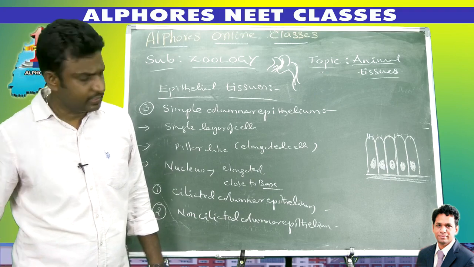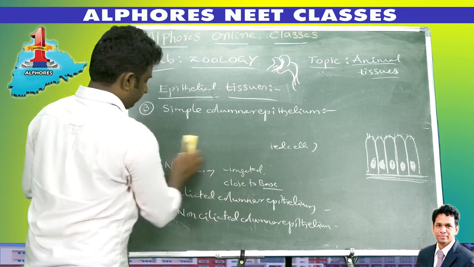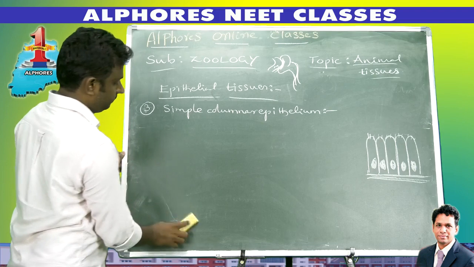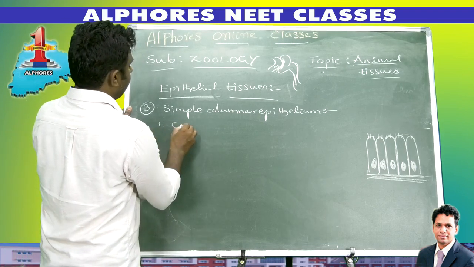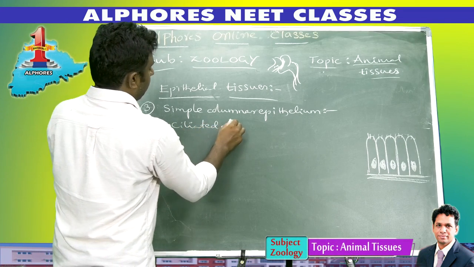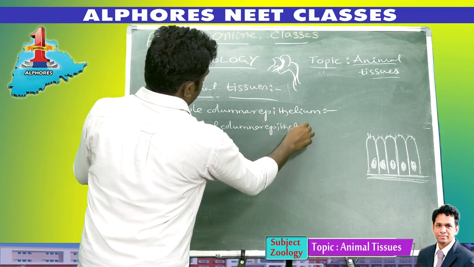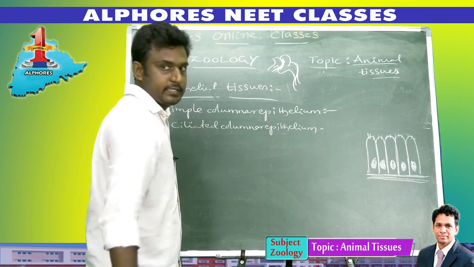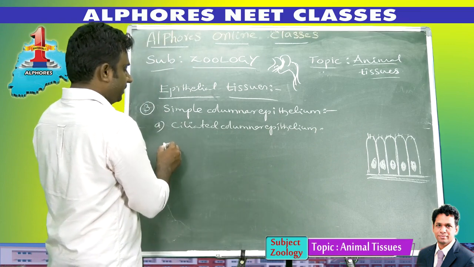Okay. So where are the ciliated and non-ciliated columnar epithelial cells present? Location. First one, ciliated columnar epithelium. Their free ends consist of cilia. So, the ciliated columnar epithelial cells' locations.